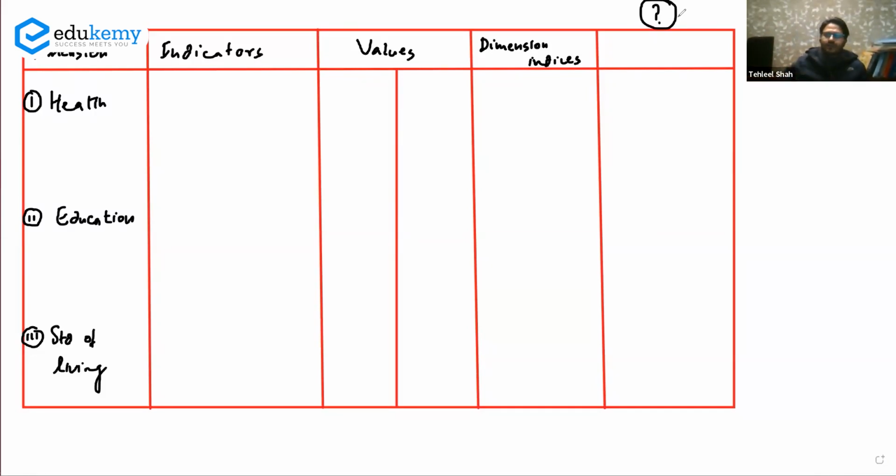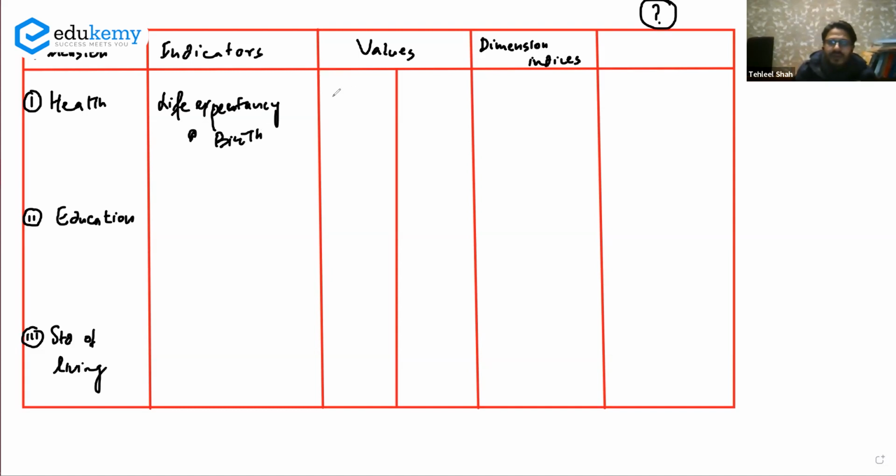But if we only expect a person to live just for 30 or 34 years, then that is not a good life expectancy. So health can be indicated by life expectancy at birth. This is the indicator of health. If there is good life expectancy, that means the health conditions of the nation is good.